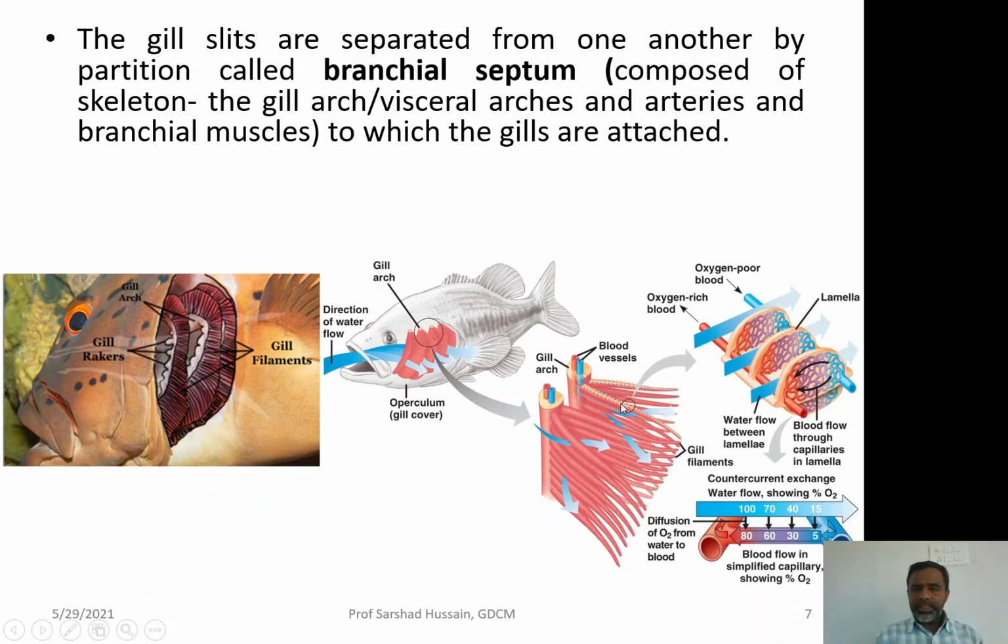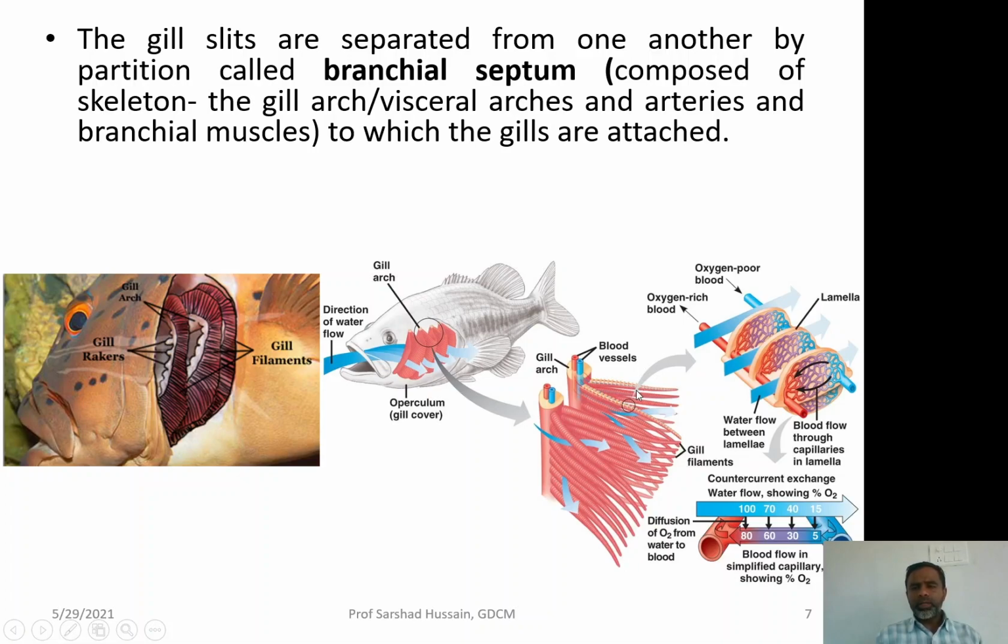Now, the blood supply in the gill arch is shown with two colors, two vessels. That means one will be an artery, the other a vein. One will be giving blood supply to the gills, the other will be taking the blood back from the gills. The artery gives the gills blood rich in carbon dioxide, which will be diffused out into the water.